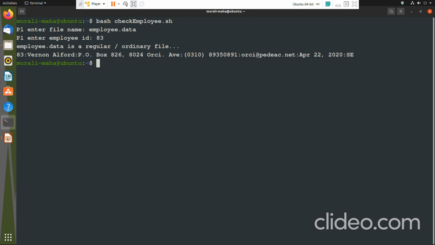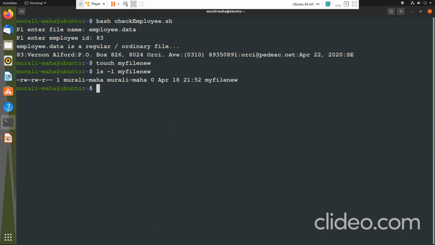What if you are entering an empty file? Let us suppose I am creating one empty file. Touch myfilenew, then ls -l. So myfilenew is an empty file. We have created a new empty file.